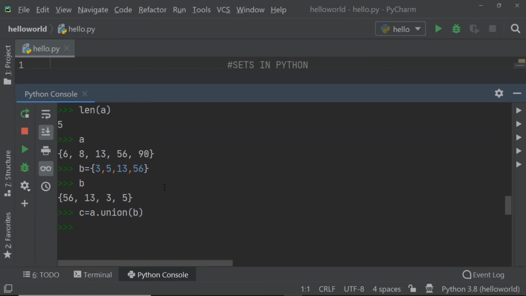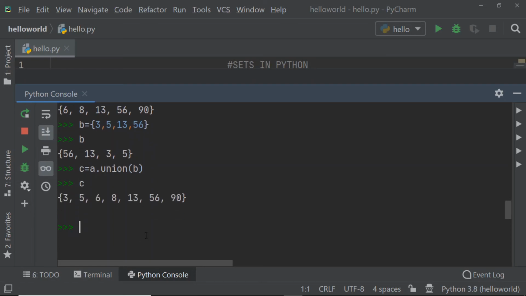But if you observe here properly, set A has 6, 8, 13, 56 and 90, whereas set B has 3, 5, 13, 56. I have purposefully added these 13 and 56 numbers in my B set. But if you observe the C set, when I create a union of these two sets, 13 and 56 have been added only once. Why? Because when we create a set, it removes the duplicate elements in it. So your 13 and 56 will be displayed only once.